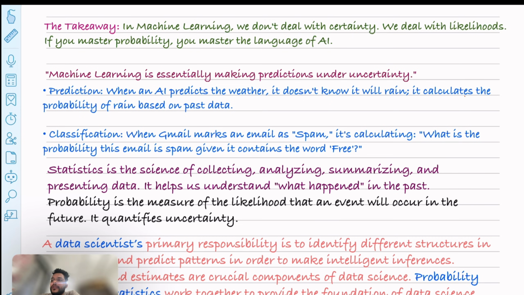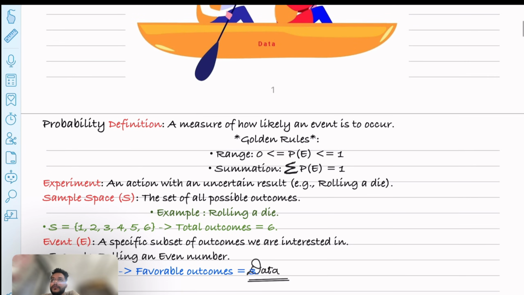So what it actually is doing is, what is the probability that this mail is spam, because it contains this kind of words. So that's how statistics and probability work together. Now let me walk you through the definition of it.